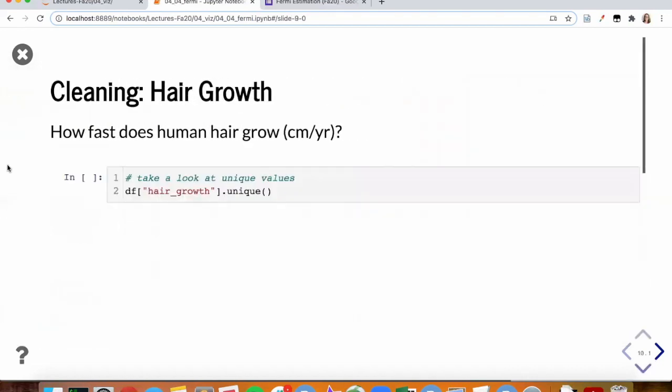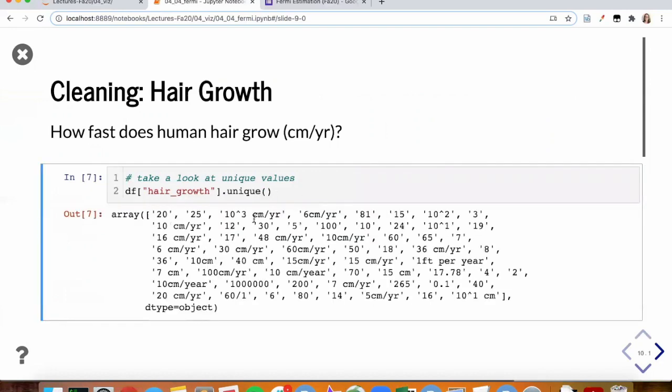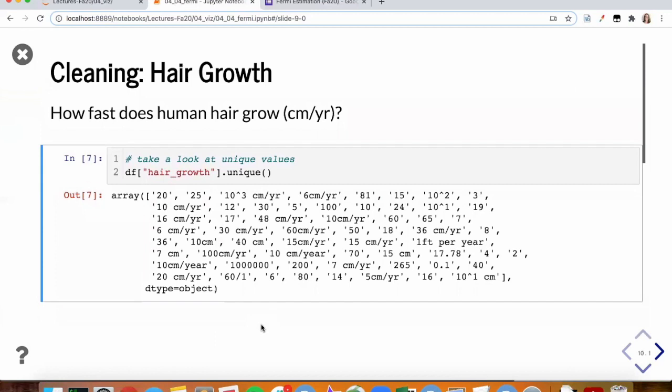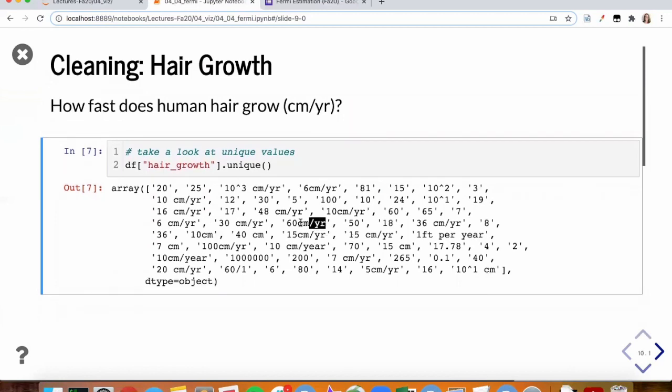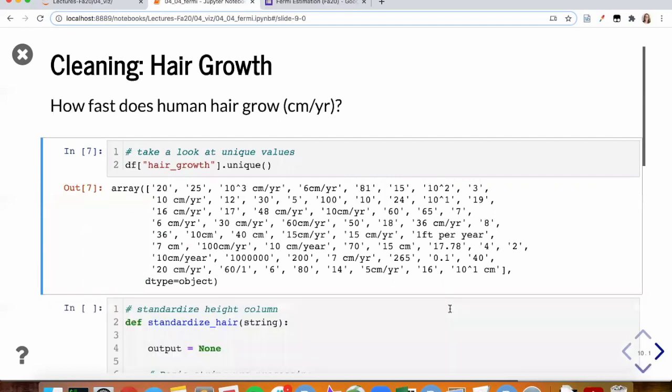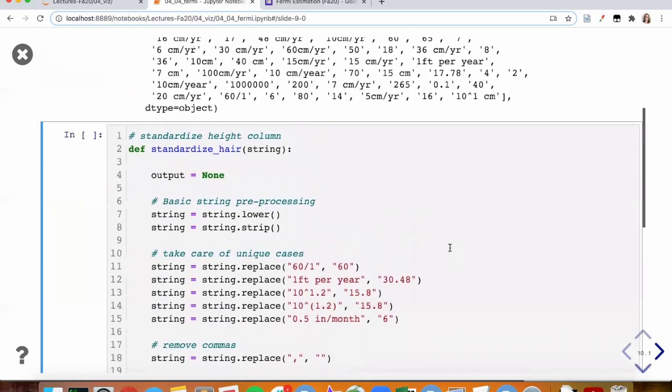So if we want to answer how fast human hair grows and clean these data up, the first thing we need to consider is all of the variable ways in which the responses in this data set varied. So this is where we see that some people said centimeter per year with no space in between. Some people had a space. Some people abbreviated year. Some people used foot per year, different than we were anticipating. Some said 60 divided by 1 rather than just 60. And you can see that all of these need to be taken into account, as well as the fact that some people have numbers and some people have scientific notation. So there aren't that many unique responses, but it can take a lot of code to clean these up.